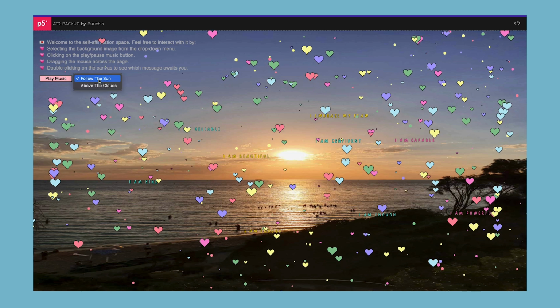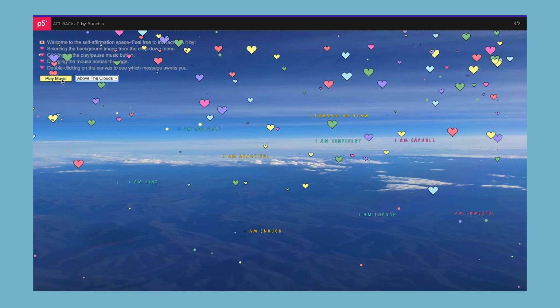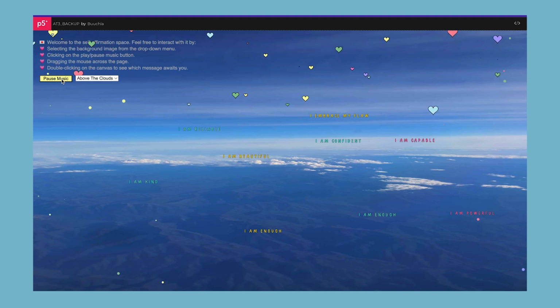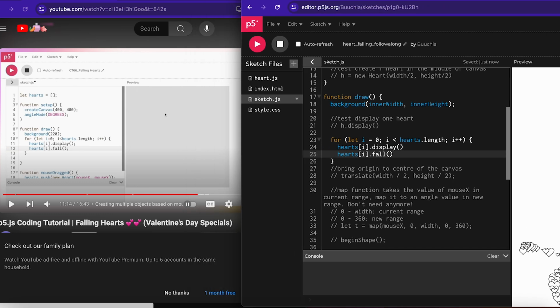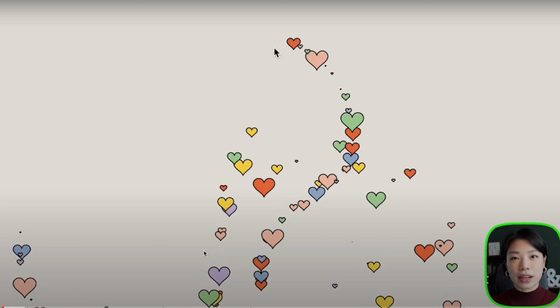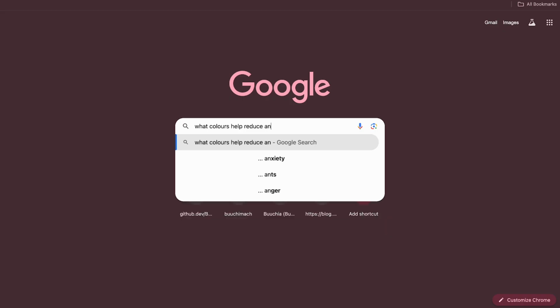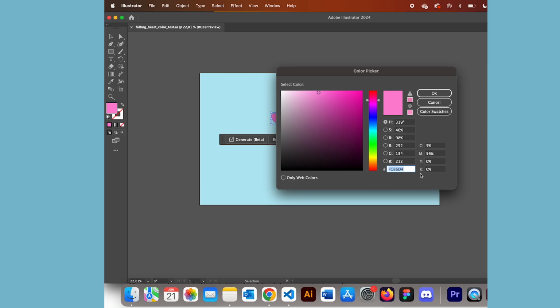There are also options of background images from the drop-down menu and a button to play or pause the soothing background music. What actually happened was that I learned to understand Pat Beer's tutorial about dragging a falling hearts cursor on YouTube. Then I searched about colors that help reduce anxiety and tested colors in Adobe Illustrator to get the final palette hex codes.